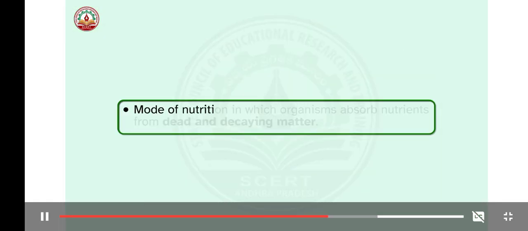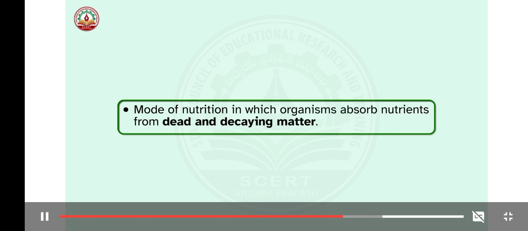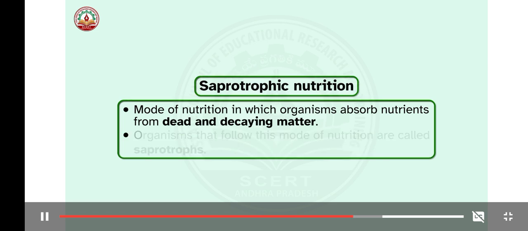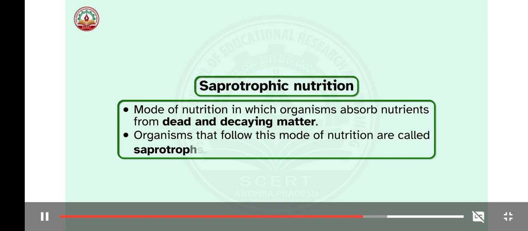This mode of nutrition, in which organisms absorb nutrients from dead and decaying matter, is called the saprotrophic mode of nutrition. And the organisms that follow this mode of nutrition are called saprotrophs. And fungi are saprotrophs.